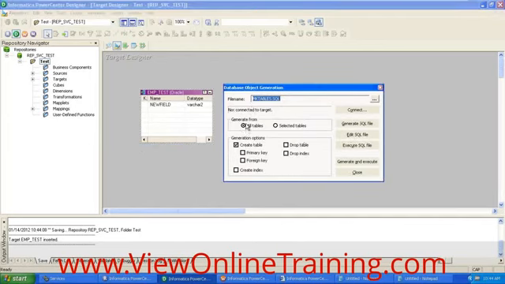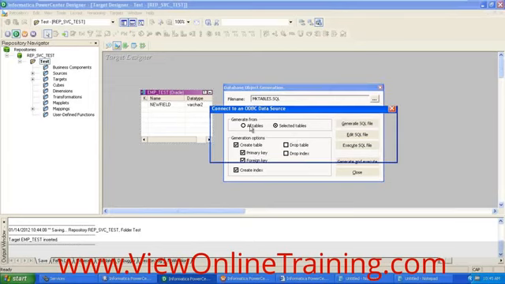In this pop-up menu, you need to select the option to generate and create the selected tables only. I want to create only this table, so I have selected the table. If you want to create the table along with the primary key, foreign key, and indexes, select this. If you mention all these things in EMP_test, it will create everything physically: primary key, foreign key, and indexes. Now you need to click generate and execute.